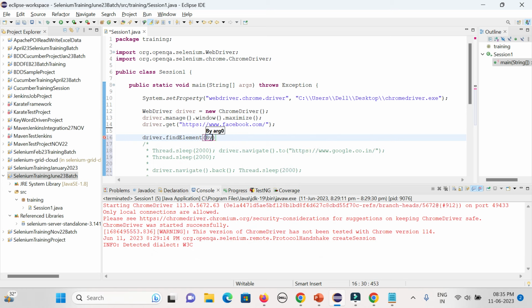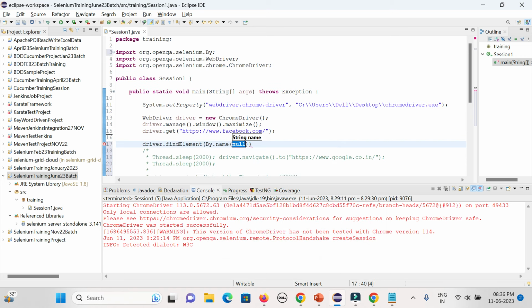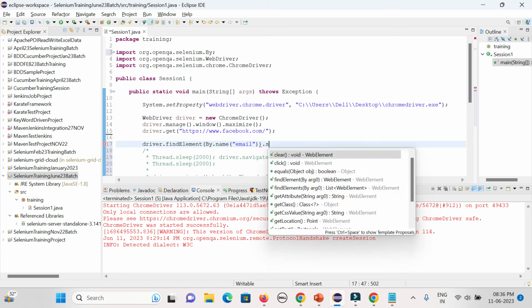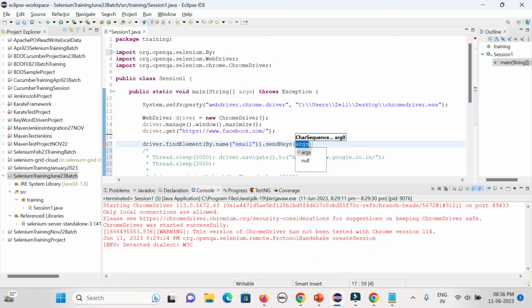Okay, By.name. And what is the name? Name is my email. Now it is an input field, so I can use the method called sendKeys for entering some value. I will explain, no worry. Suppose I want to enter Haradhan.